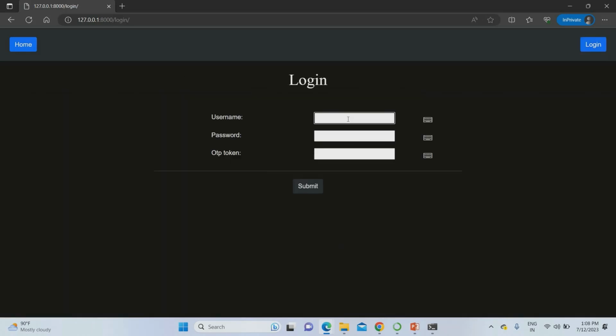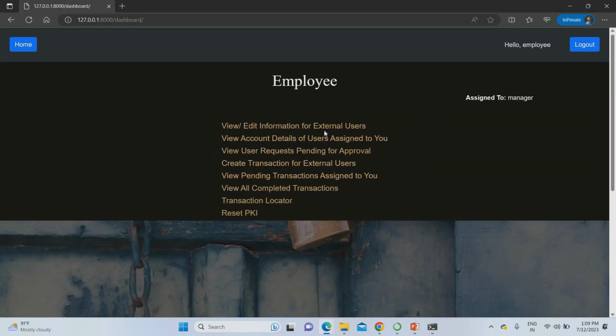So login, I'm just using the employee username. The password was Madan $123. So I'm going to use the OTP for the employee in the Google Authenticator app, 671115. So I've submitted. See the things. This is the dashboard for the employee.